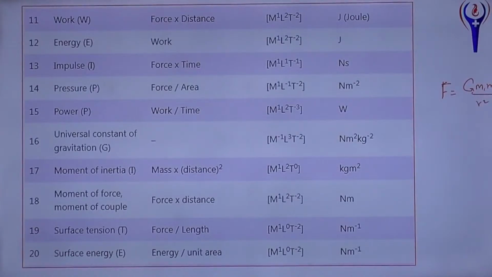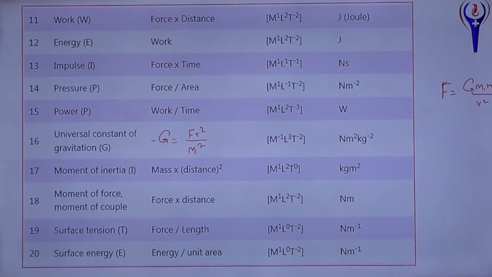So from this, G equal to F r square by m1 into m2. And its SI unit is Newton meter square per kilogram square. Dimension formula M power minus 1 L power 3 T power minus 2.